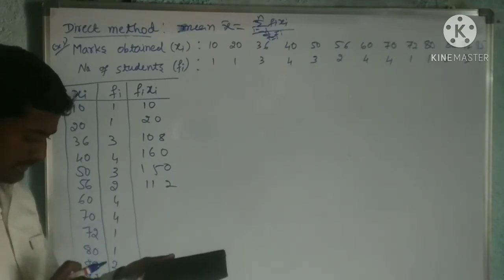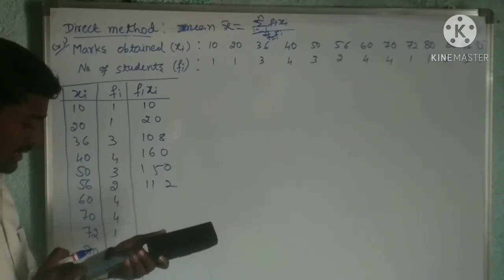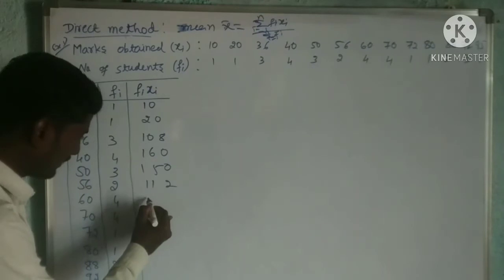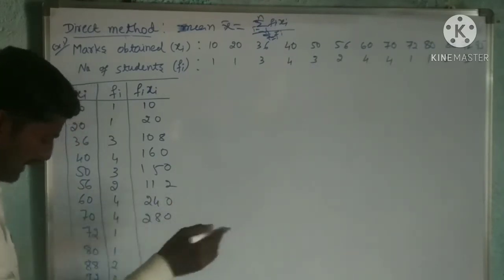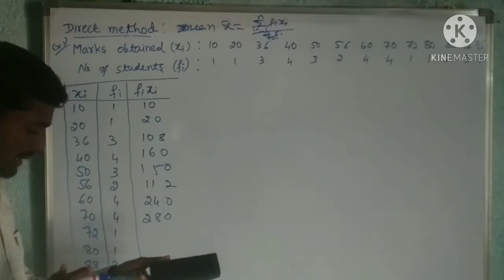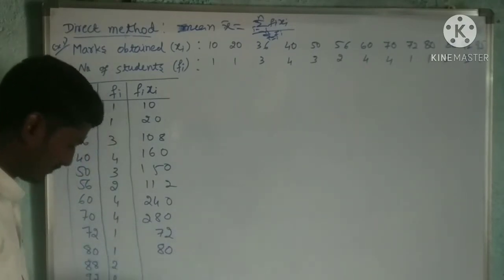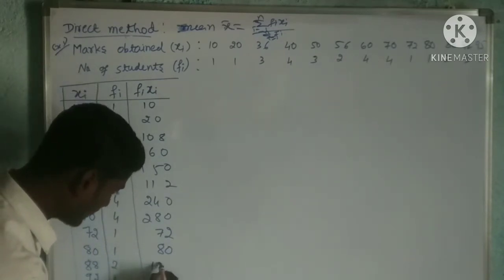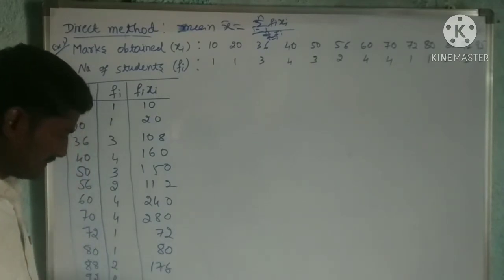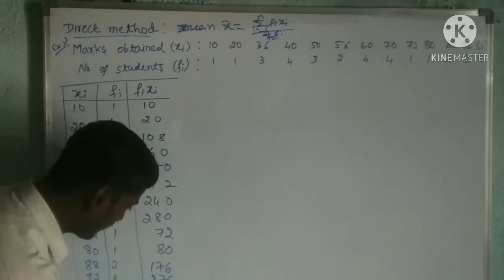So what is that? fi xi: 10, 20, 108, 160, 150, 112, 240, 280, 240, then 280. It is a multiplication only. 72, then 80, 176, 176, okay, then 276, 95, okay.